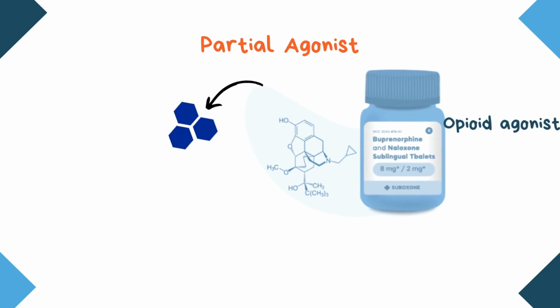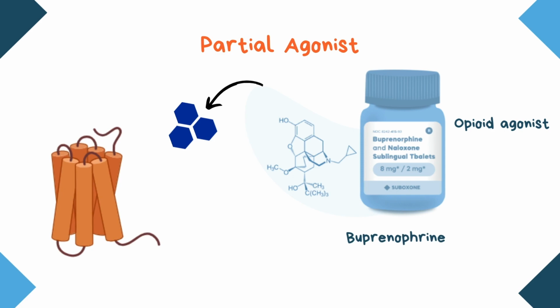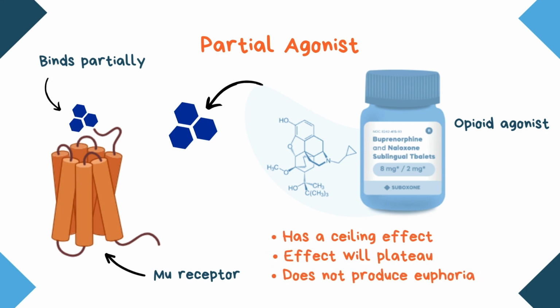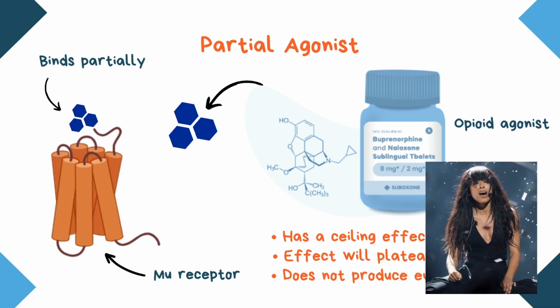For example, think about buprenorphine, an opiate agonist that activates or occupies the mu opiate receptor. Being a partial agonist, buprenorphine does not completely bind to the mu opiate receptor. As a result, buprenorphine has a ceiling effect, meaning that its effects will plateau and will not increase even with repeated dosing. Moreover, buprenorphine generates limited effect and does not produce euphoria. Thus, it does not have some of the dangerous side effects associated with other opioids.